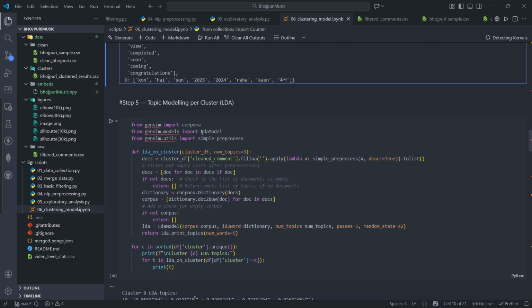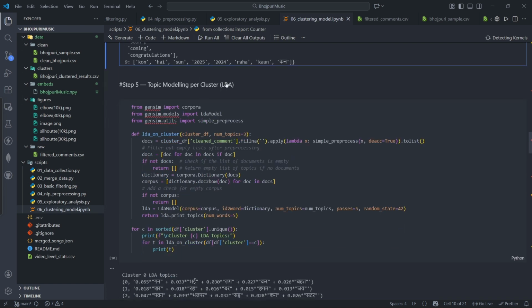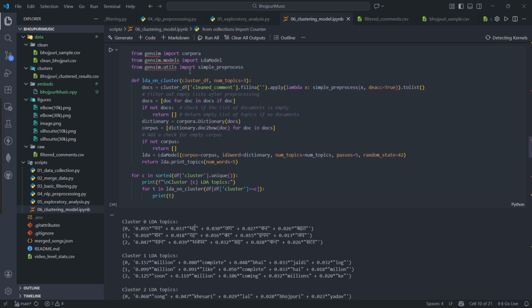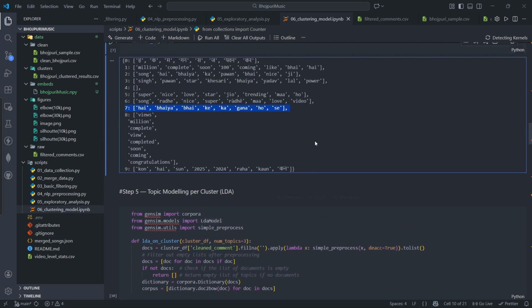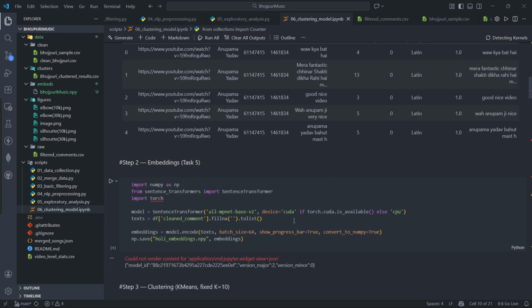Now we will do topic modeling using LDA. LDA is a process for dimension reduction, and we will also use it here. For making the clusters, I have used a sentence transformer.